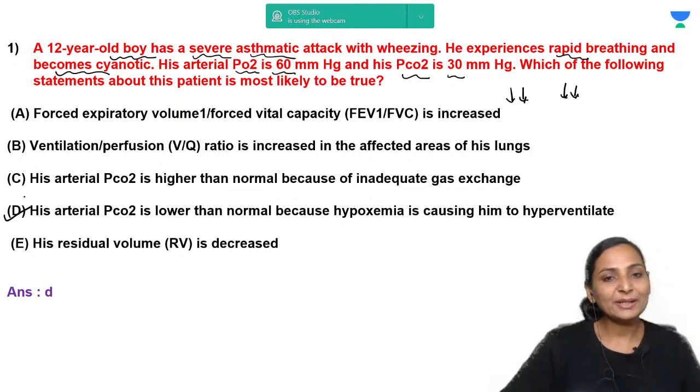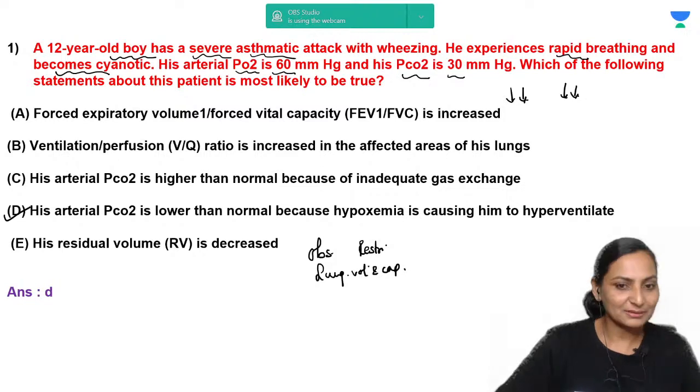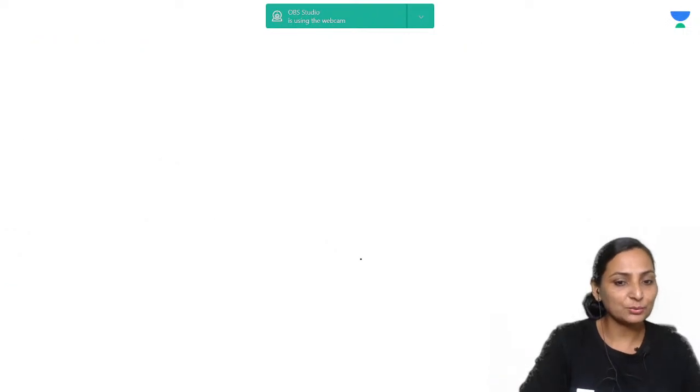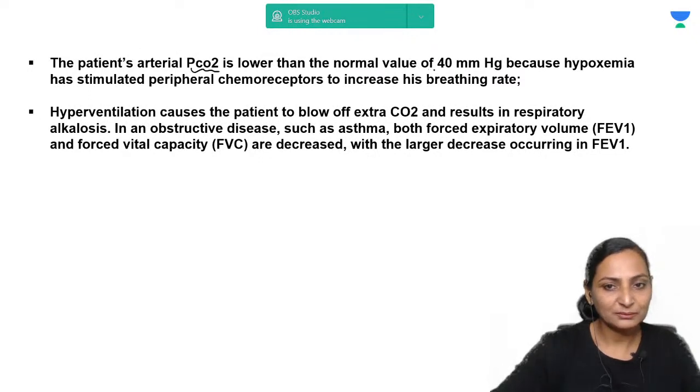So whenever you are getting this type of question, it is not always related to obstructive and restrictive diseases, right? It is not always related to the lung volumes and capacities. Always remember, the question can be in a different format. Always, we are not interested in asking you the lung volumes and capacities. So you can see over here that the arterial PCO2 is lower.